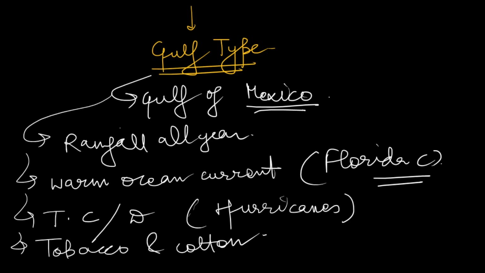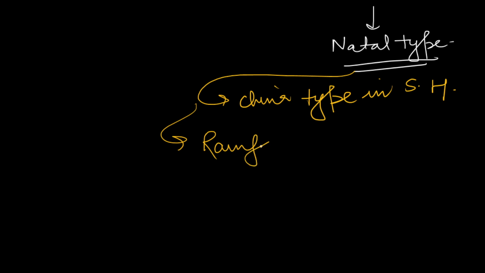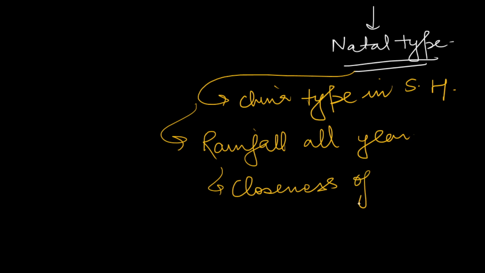Now the third one is the natal type climate. These are China type only, but in the southern hemisphere. Here also you will find rainfall all year, due to the closeness of the region to the sea, or you can say closeness to the ocean. So these are the three subtypes of China type of climate we should know.